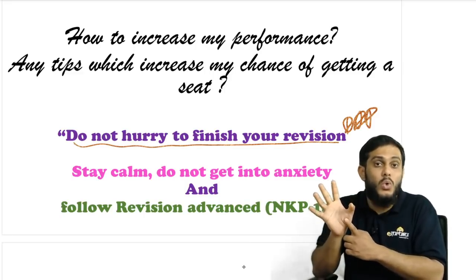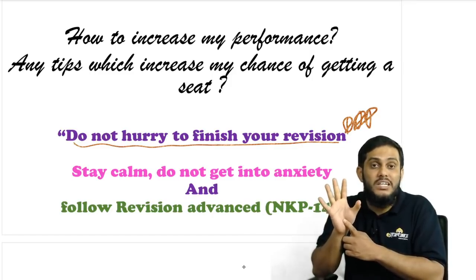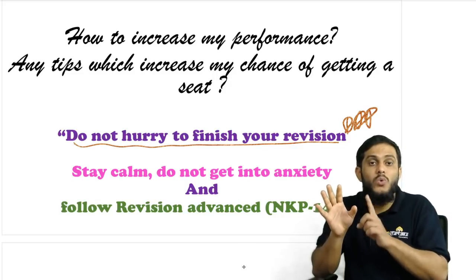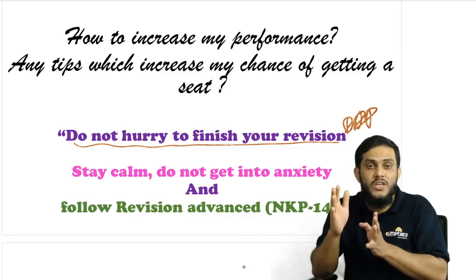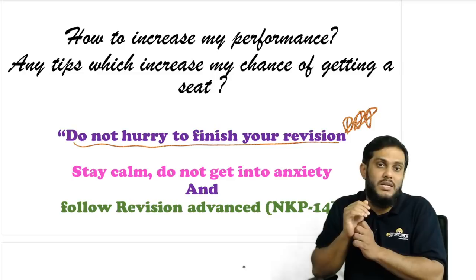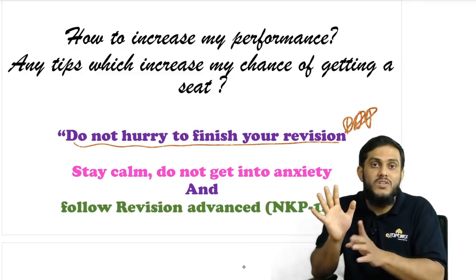If you're able to control your anxiety, then it is better to go with a quality revision, even if you have to compromise on the quantity, and follow the pattern like in my revision advanced, which is in the NKP 14. By chance, if you're compromising on quantity, what are the subjects on which you can compromise? See, you can compromise because it's not like you're reading for the first time.